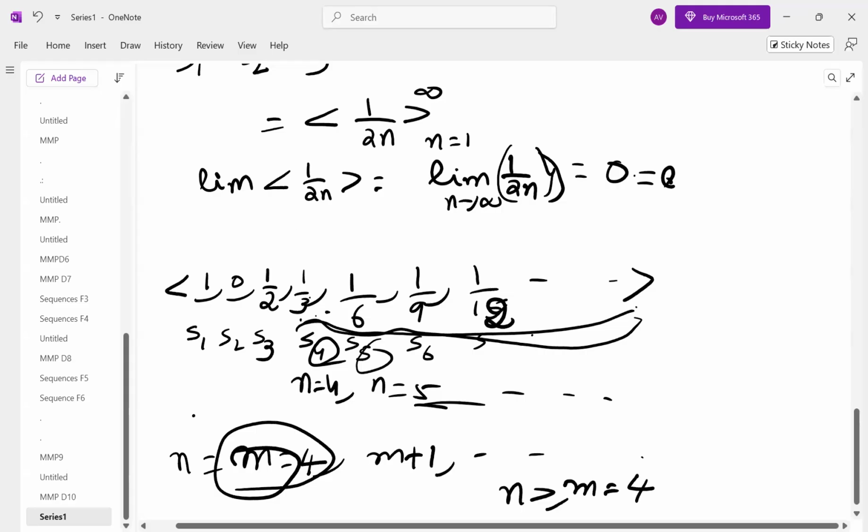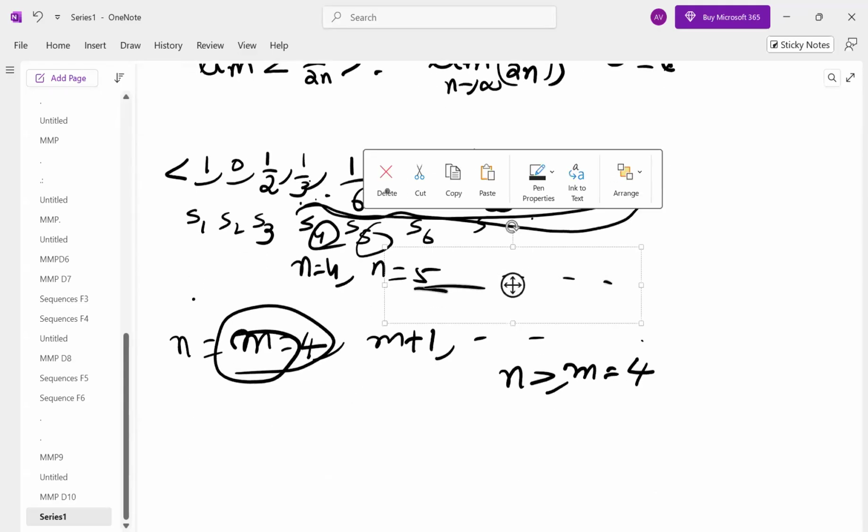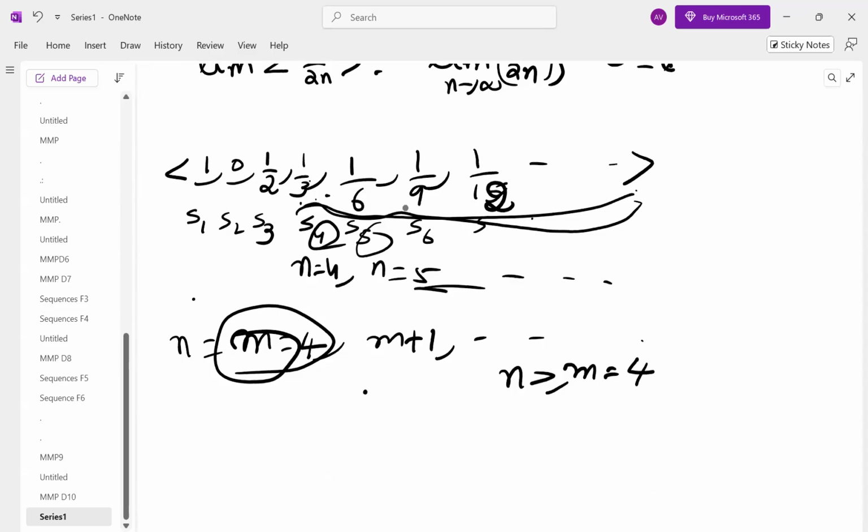Then what is the nth term? From here we observe that the terms are 1 by 3, 1 by 3 into 2, 1 by 3 into 3, 1 by 3 into 4. This is 1 by 3n. The first 3 terms are not matching, but from the fourth term onwards, it is approaching a fixed number.